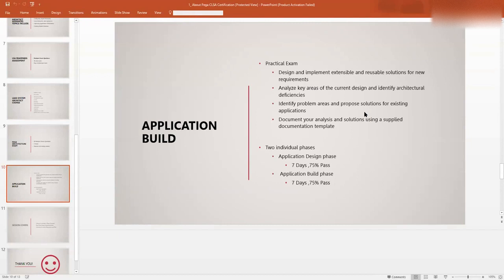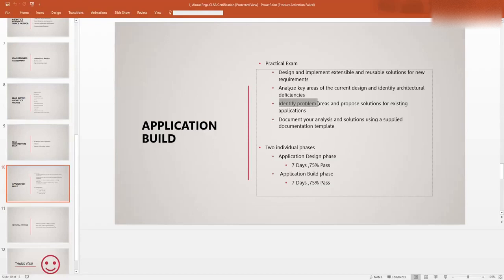They might give the questions in different ways. It's not only about giving a requirement and developing it. They might also give an already existing requirement, and then you have to modify it. So in your design document, we have different areas. These are the areas that come in your design document. It's not about giving a requirement and then giving a solution. They will give one requirement and ask you to improve it.